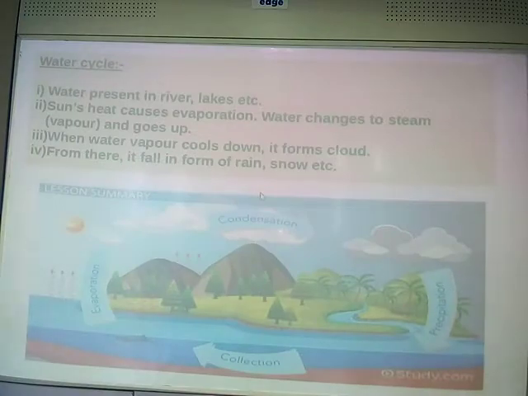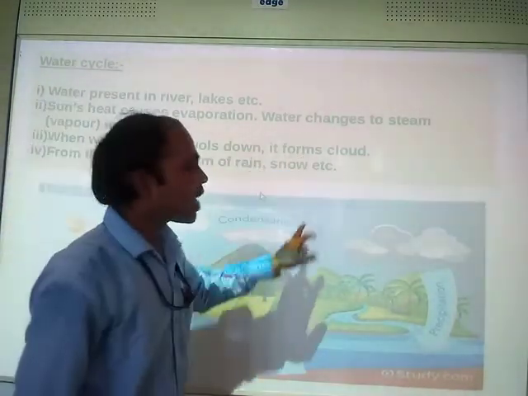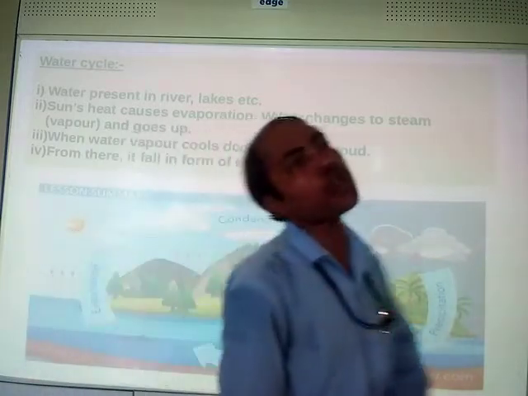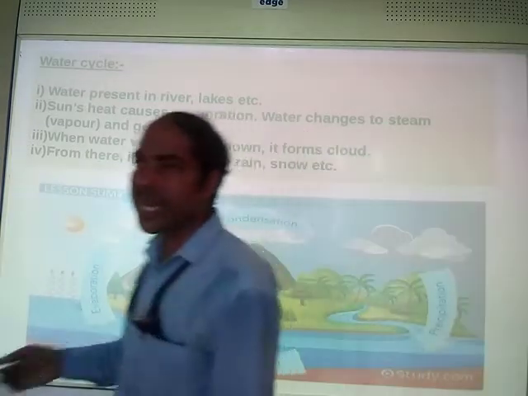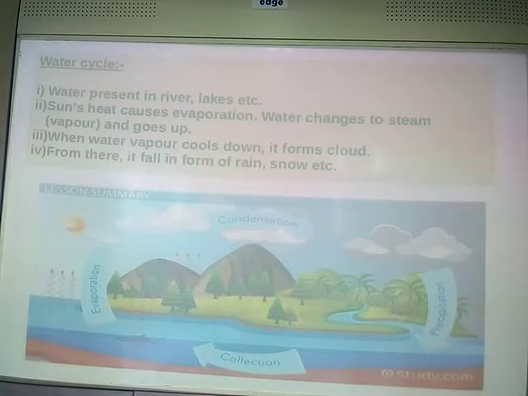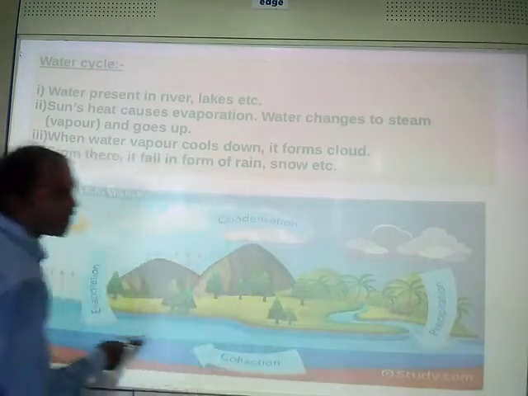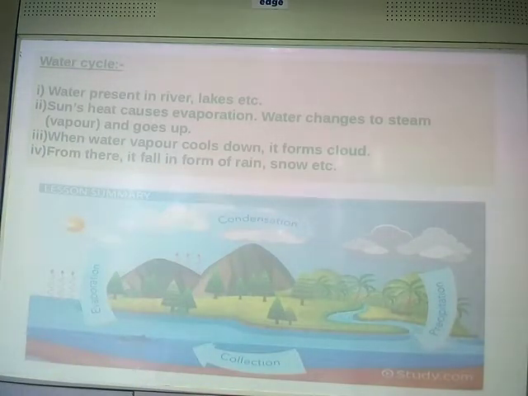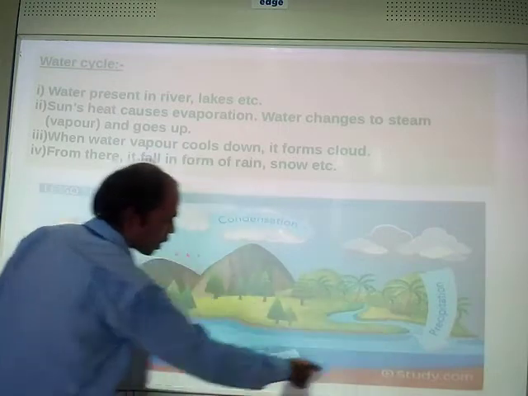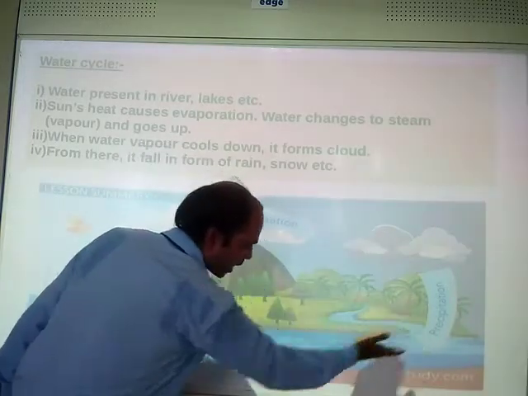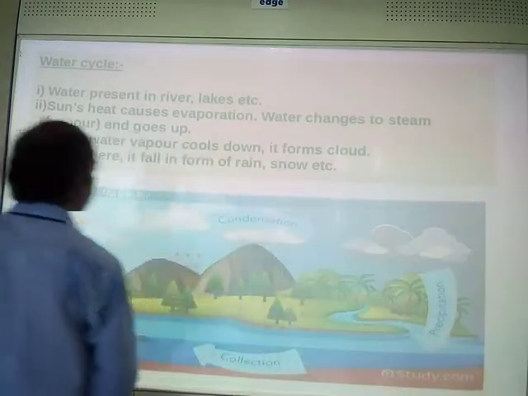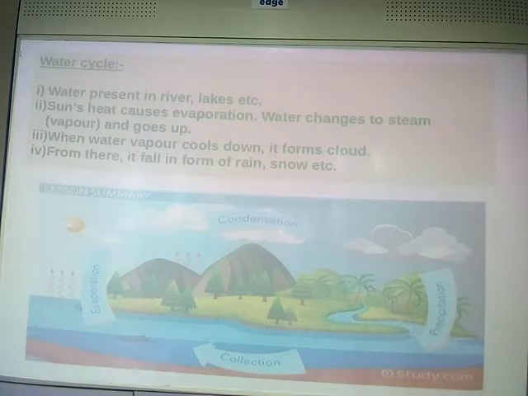And by the process of condensation, the cooling effect of the cloud, it falls to the ground as rain, snow, hail, whatever it is, and it again comes back to the environment. Clear? So this is water cycle. The continuous running of water from nature to atmosphere, and again back to nature, is water cycle.